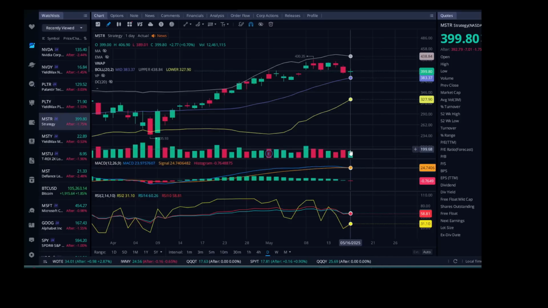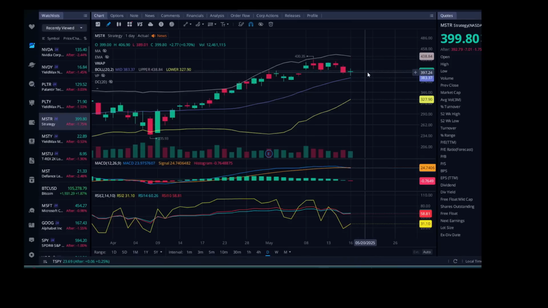We did get a green volume candle, but the actual price movement is pretty much just in an indecision spot, where it did go up to as high as 406.90 and went as low as 389.01 and then closed at 399.80. So it ended up going up and it went down and then closed somewhere in the middle. So a little bit of an indecision of which way MSTR wanted to head.